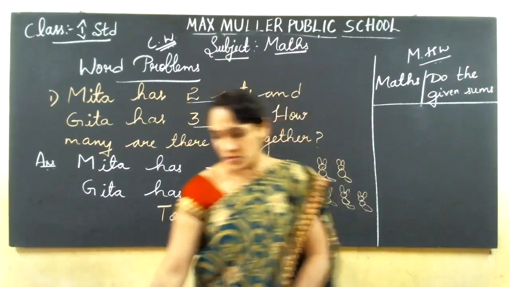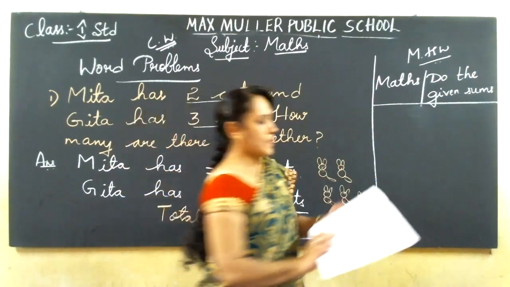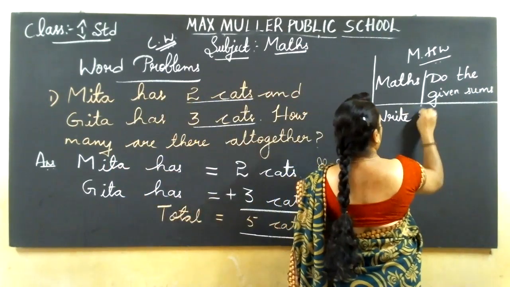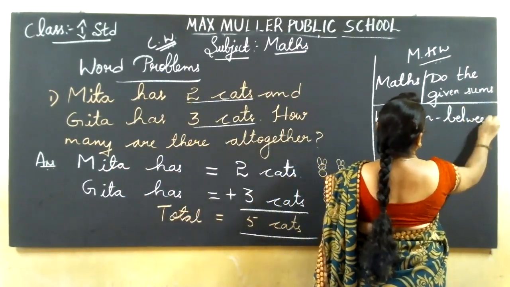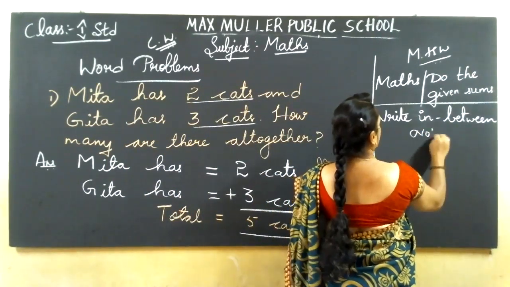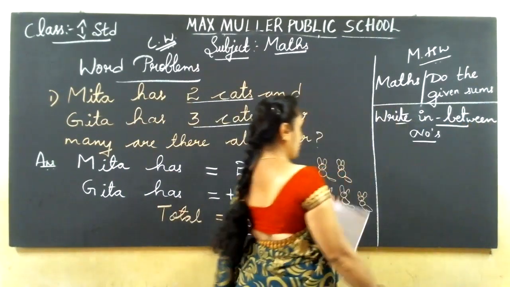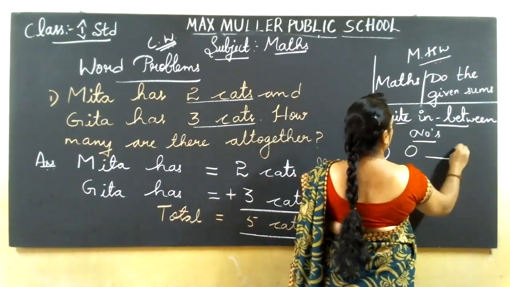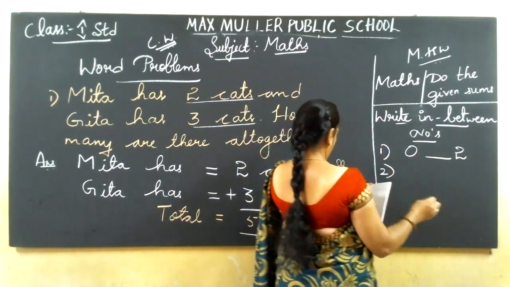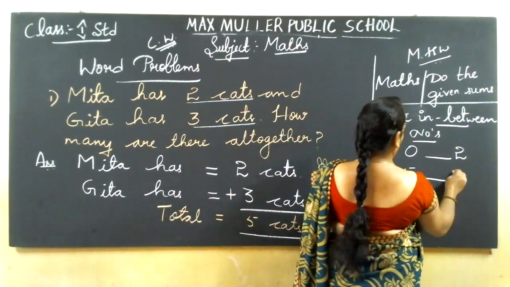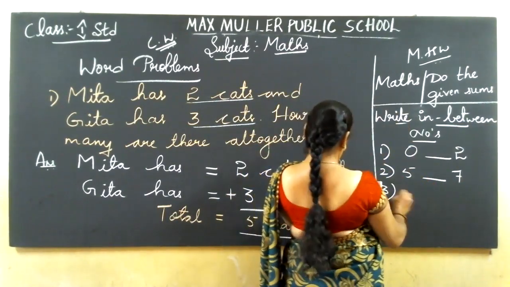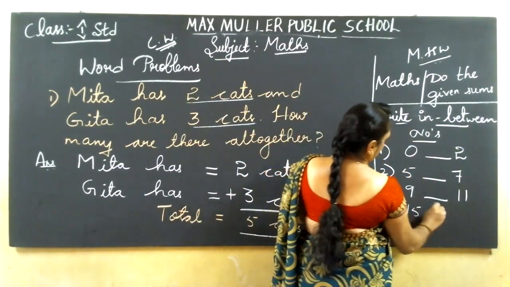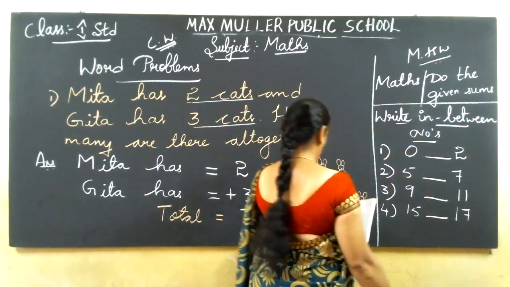Now, today's homework, you write in between sums. In between numbers. In between numbers means what? Do you remember? Middle numbers. I told you while explaining. So in between numbers means middle numbers. You should write it. I'm giving you 5 sums. Do the sums and show me the remaining.